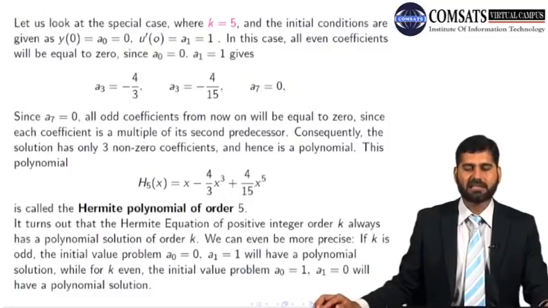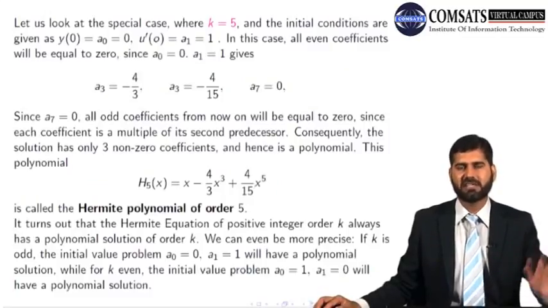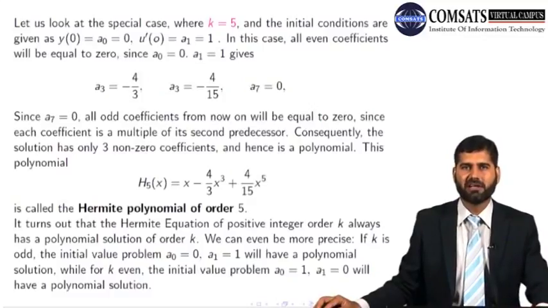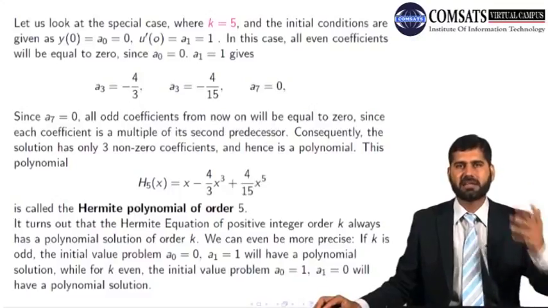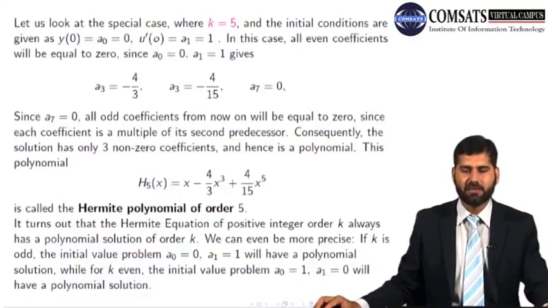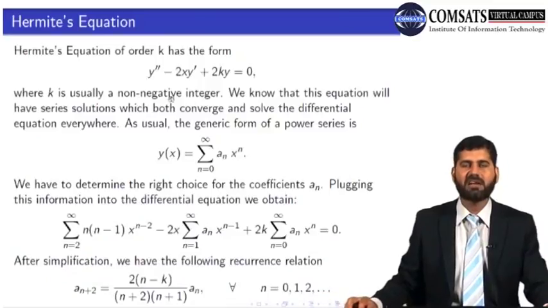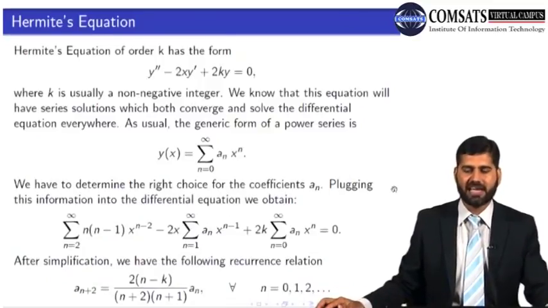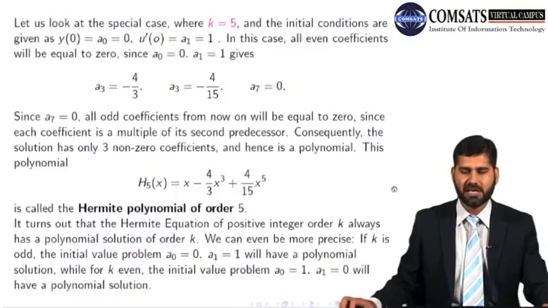So let us look at the special case where k is equal to 5. There is no theory behind it. You can take k is equal to 1, 2, 3, 4, 5, whatever. We just picked one number. Let's take k is equal to 5, because we said generally it's a non-negative integer. So if I take k is equal to 5, let's see what happens.